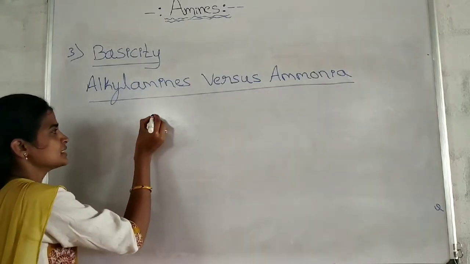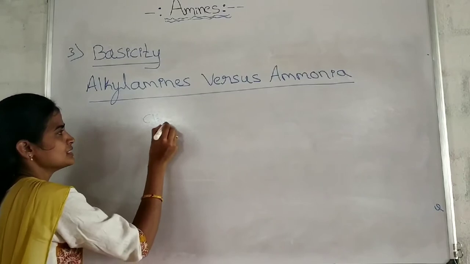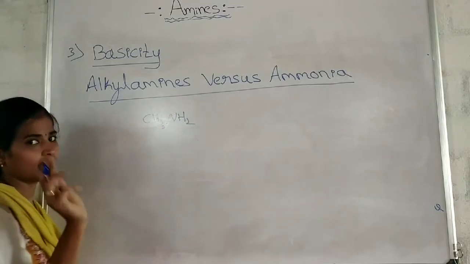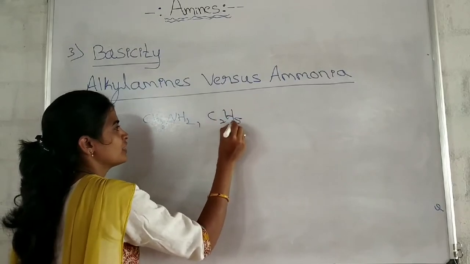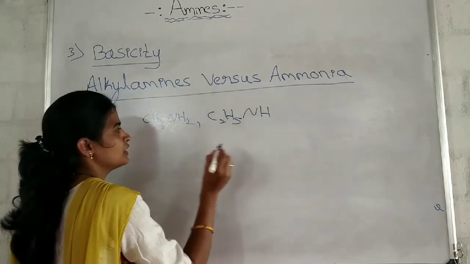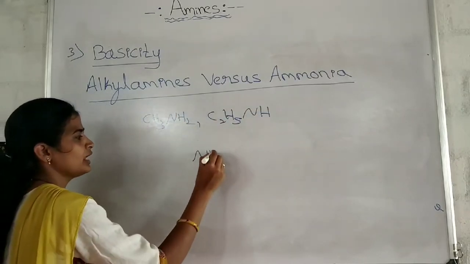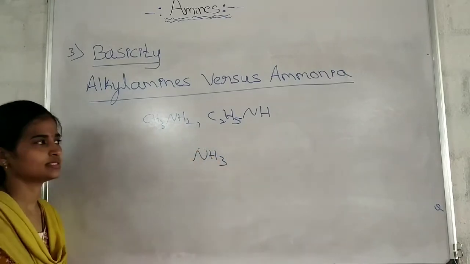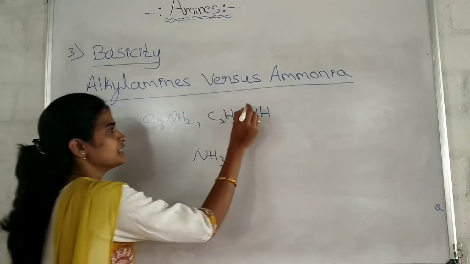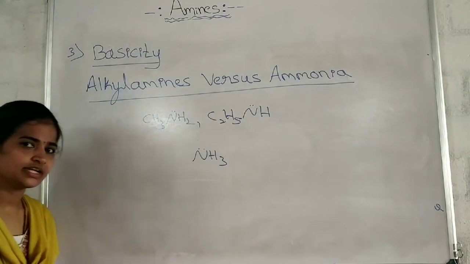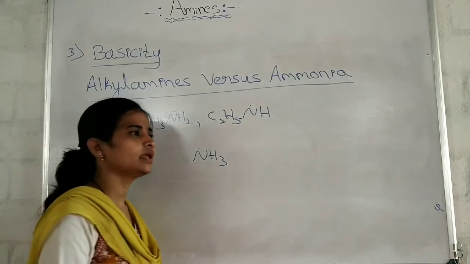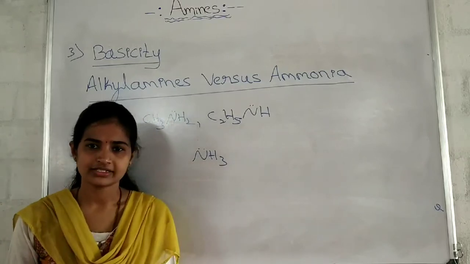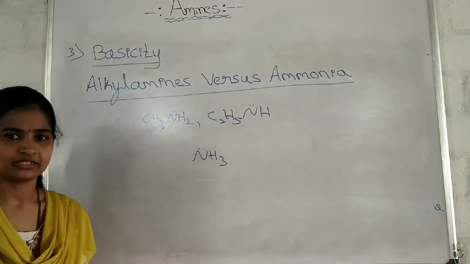An alkyl amine means, for example, CH3NH2 and C2H5NH2. I have not taken aryl amines yet. Whether these are more basic or ammonia is more basic. In first PUC, we studied the inductive effect. There are two types, positive inductive effect and negative inductive effect.